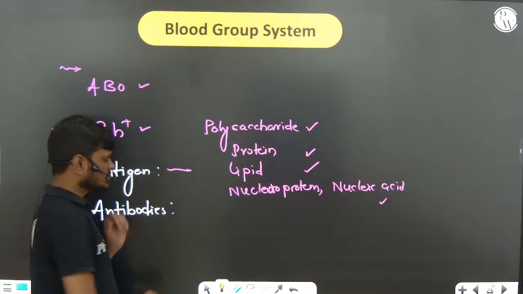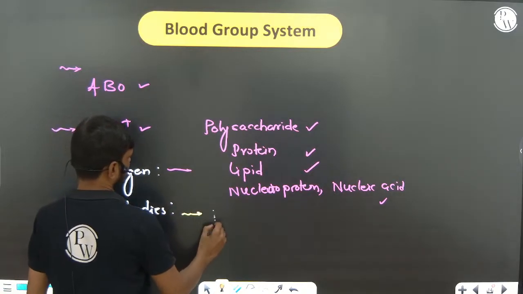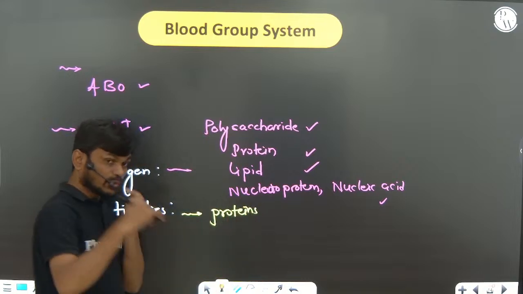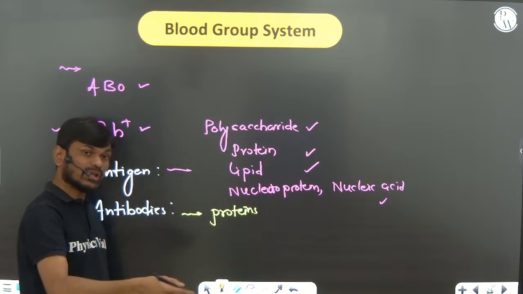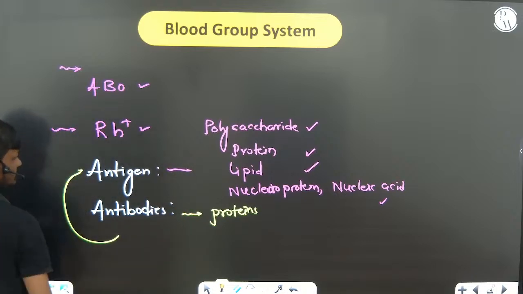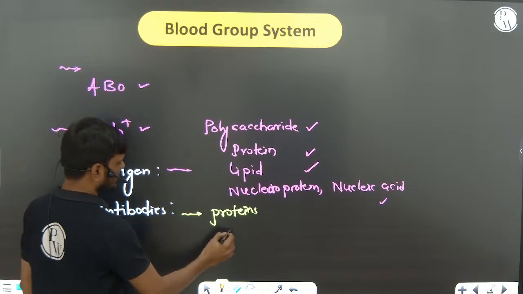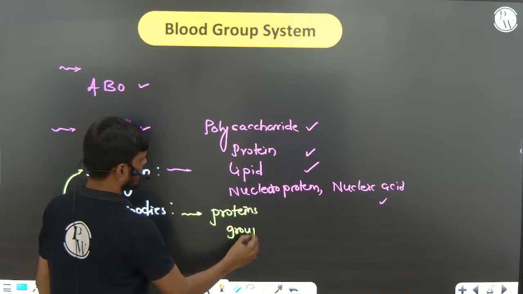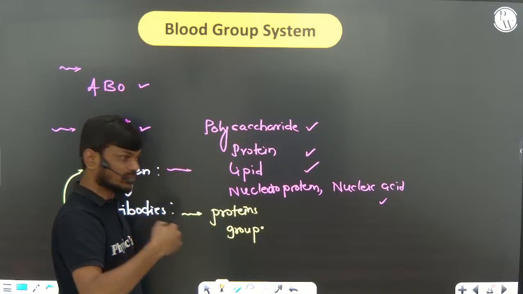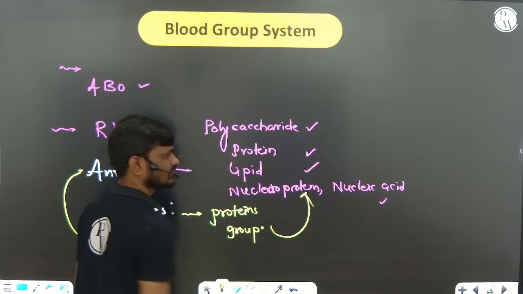But antibodies are always proteins. They are always proteins. The group of proteins, an army of proteins, produced by our immune system against these antigens.